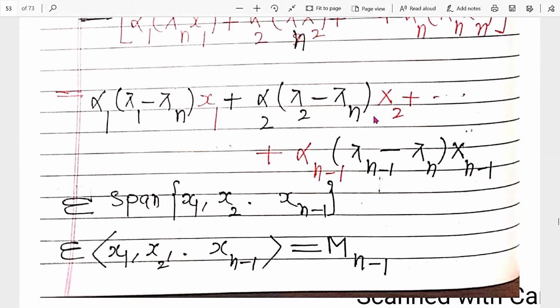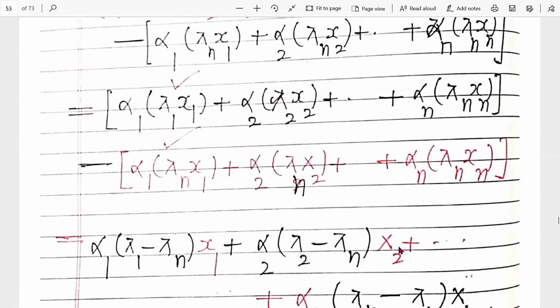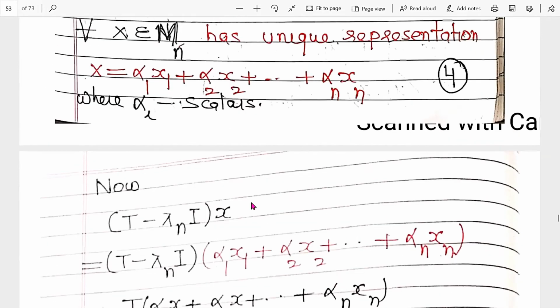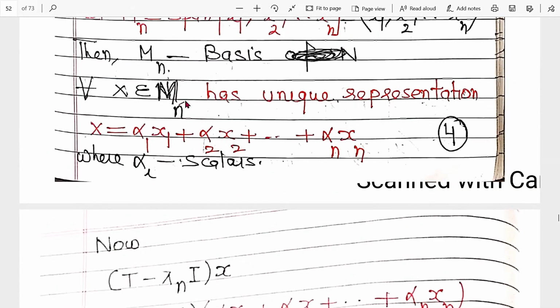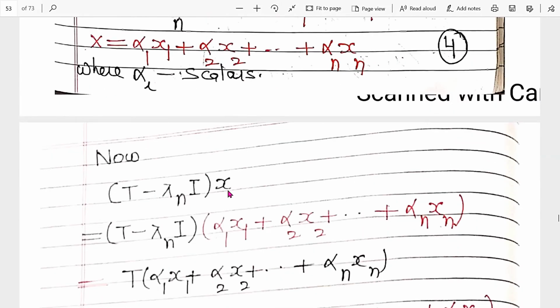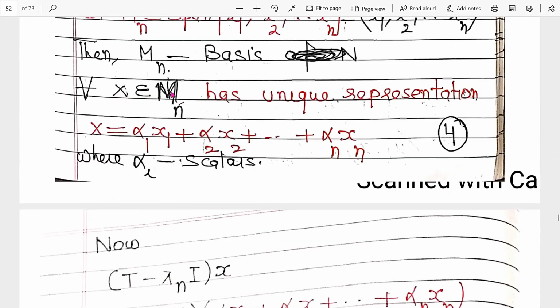If it is a linear combination of the first n − 1 vectors, then it belongs to the span generated by x₁, x₂, up to xₙ₋₁, which is the subspace Mₙ₋₁. So we get: if x belongs to Mₙ, then (T − λₙI)x belongs to Mₙ₋₁.